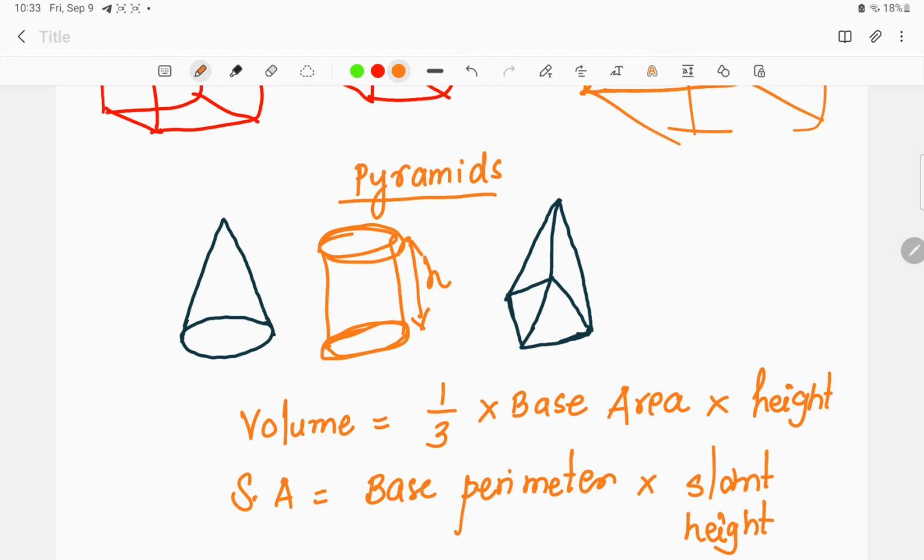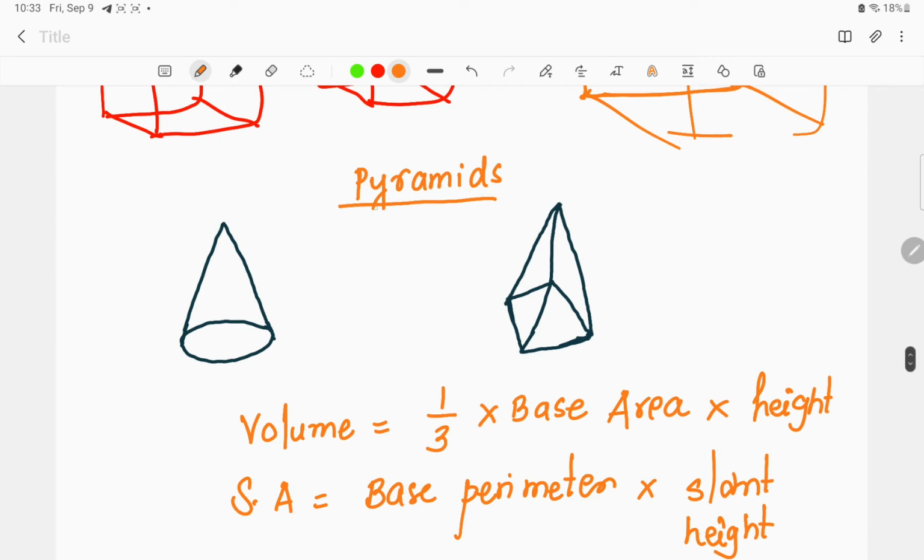But in the case of pyramids, the structure is not maintained and it has such an end, that is, the ends are getting joined. Such structures are called pyramids. In that we'll be discussing the cone. This is not important for paper number 1, so we are not discussing it in much detail.